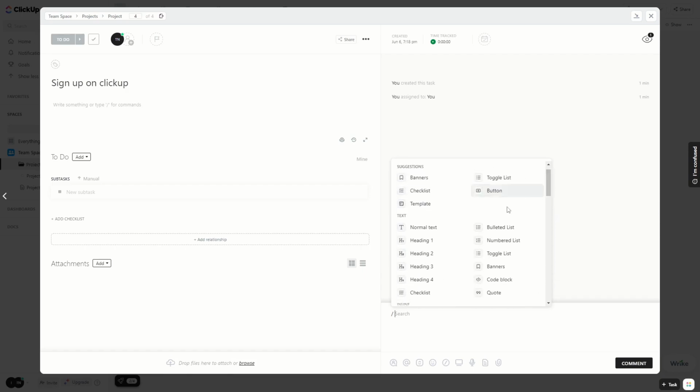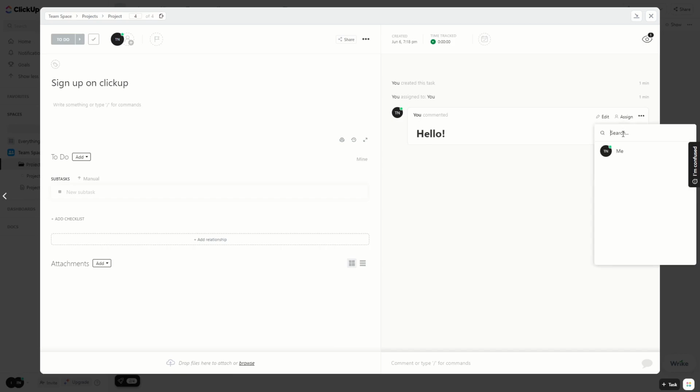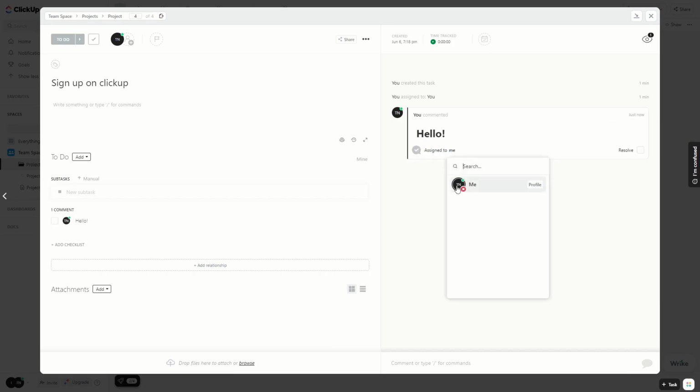Some of them that you might use is heading 1, for example, so hello. If you click on comment, you can see your comment is very large because we have selected the formatting of heading 1. You can edit your comment, you can assign this comment to someone. For example, this comment is assigned to me.